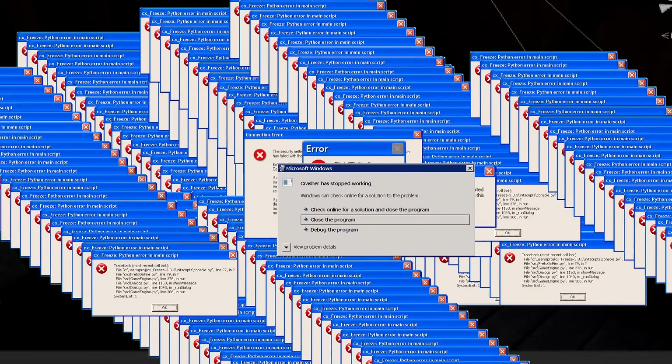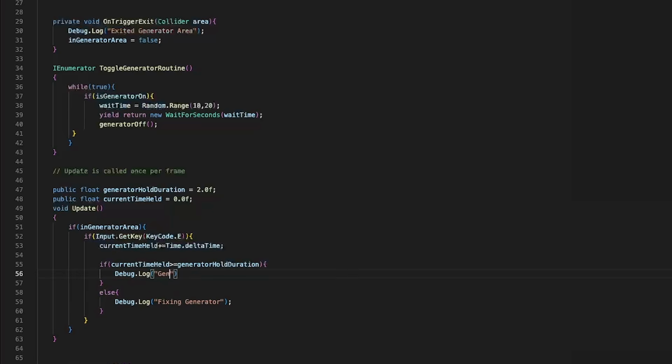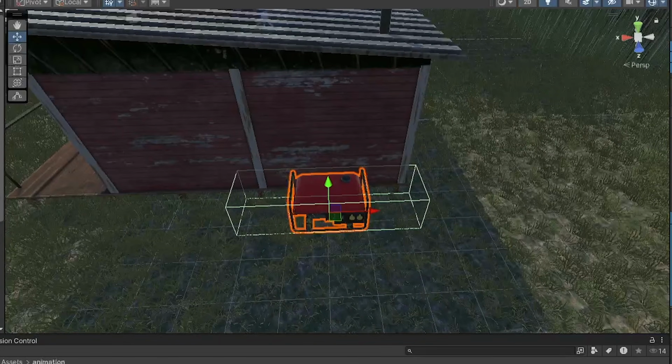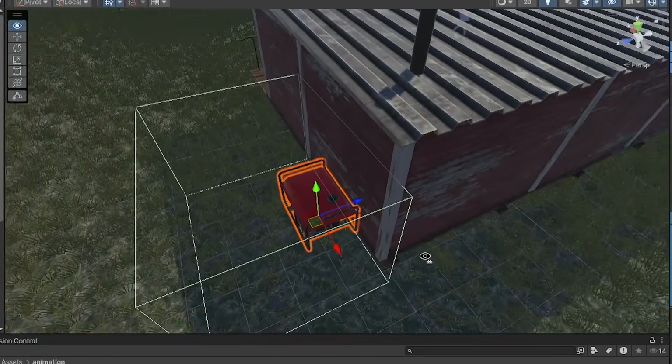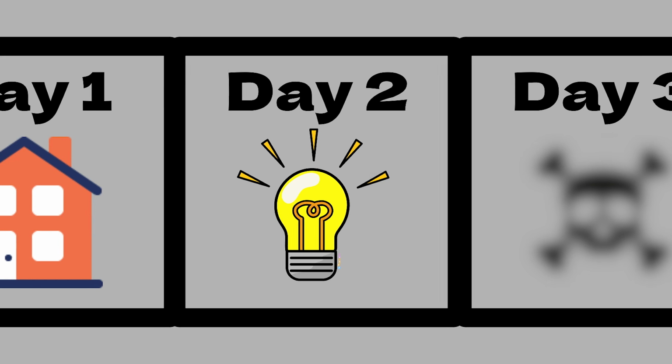Then my Unity crashed and I lost like 3 hours of progress. As much as this sucked, a lot of the code saved and I was starting to get the hang of things. It took less than an hour to get back to where I was, but that was time I couldn't afford to waste because once I had my progress back, day 2 was over.